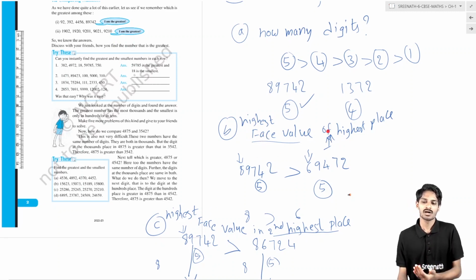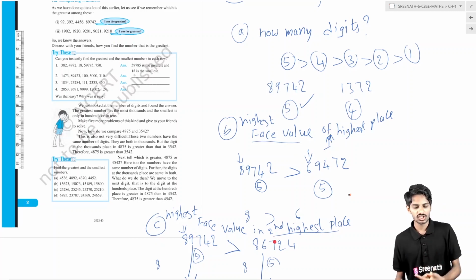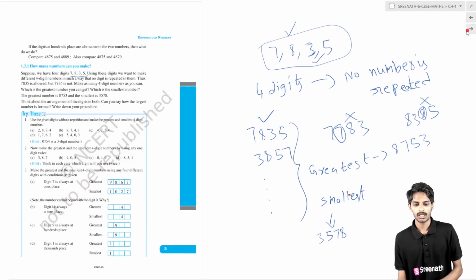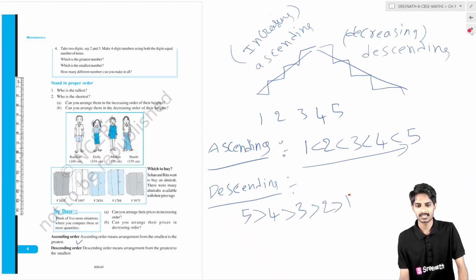If the two numbers have the same digit in the first highest place value, we look at the second highest place value. The number having the greater digit in the second highest place is the greatest number. By using these rules, we can find the greatest number and the smallest number. Next, by using given digits, we can form numbers and find out how many numbers can be formed.